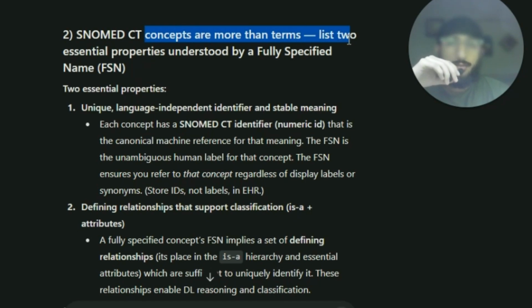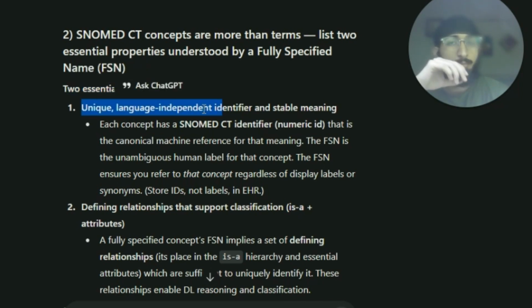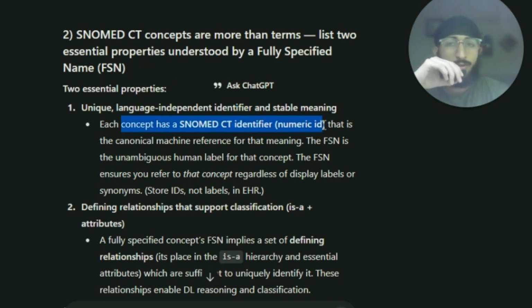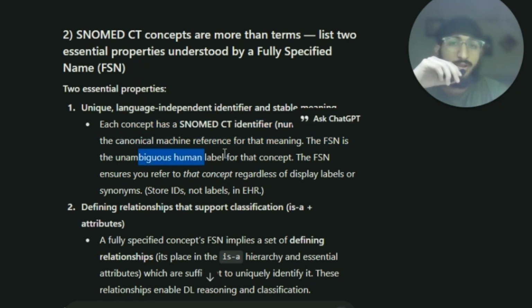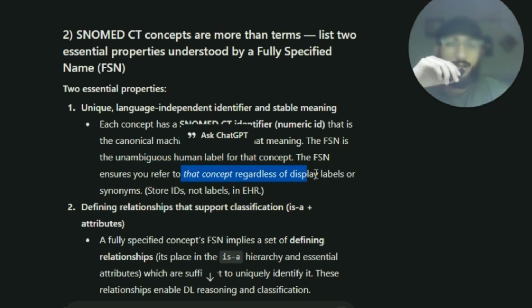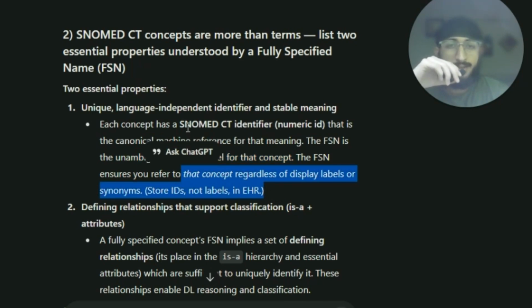SNOMED CT concepts are more than terms. List two essential properties understood by a fully specified name, FSN. So two properties: a unique, language-independent, machine-readable identifier. Each concept has a SNOMED CT identifier with a numeric ID so that it is readable by the machine. That is the canonical machine reference for that meaning. The fully specified name is an unambiguous human label for that concept. It ensures that we are referring to that concept regardless of display labels or synonyms. Store IDs, not labels, in the EHR.